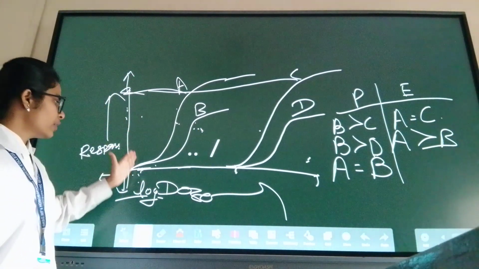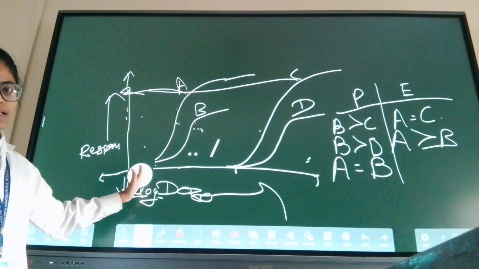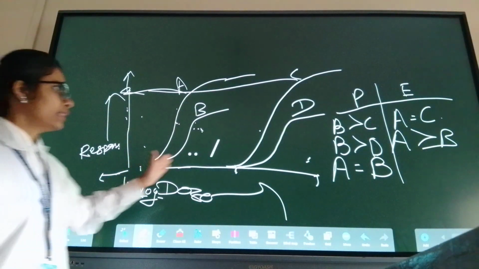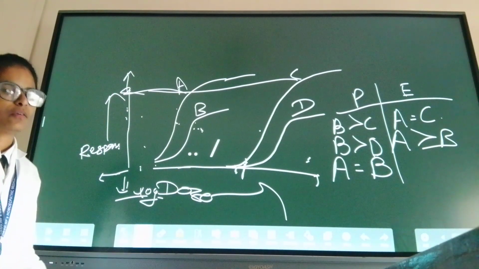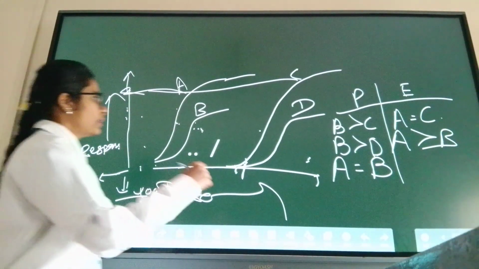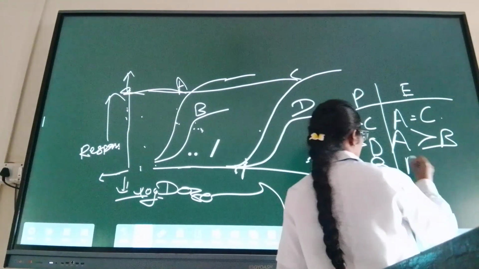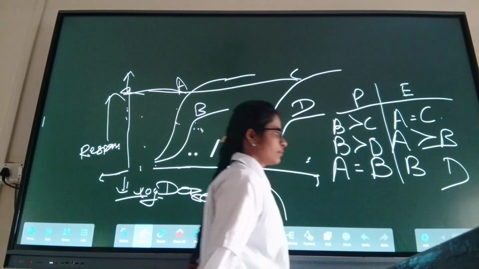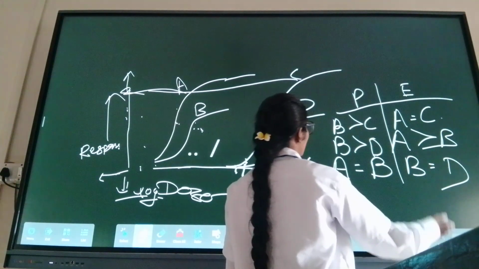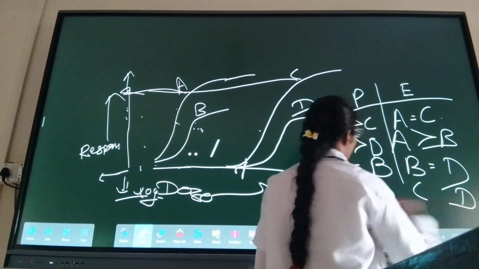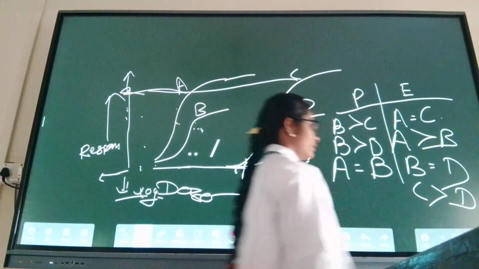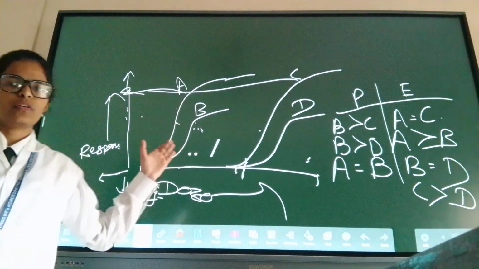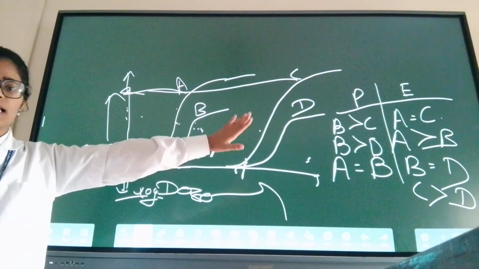It will produce the same effect on 1 mg that C will produce on 10 mg, okay. I hope you are getting it. The efficacy of B and D. Tell me the efficacy of B and D. It's equal, right? Tell me the efficacy of C and D. C is more efficient than D. Okay. I hope you understand the concept of potency and efficacy.